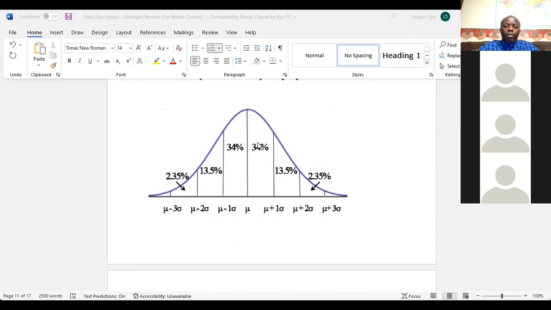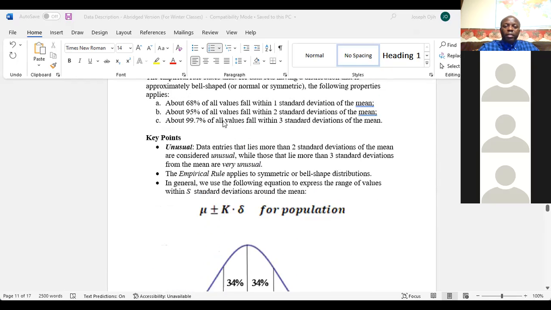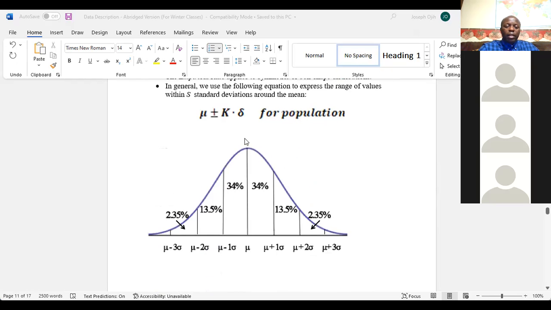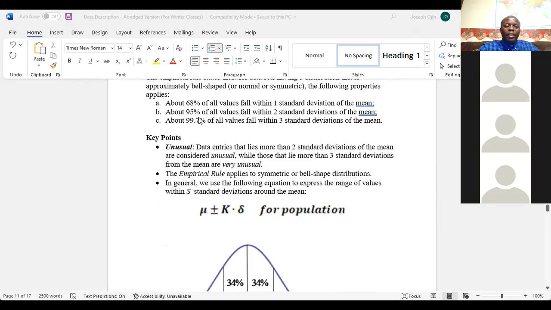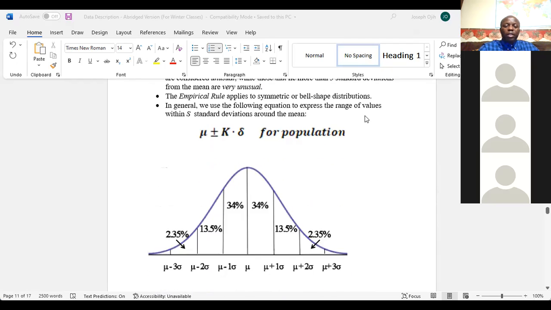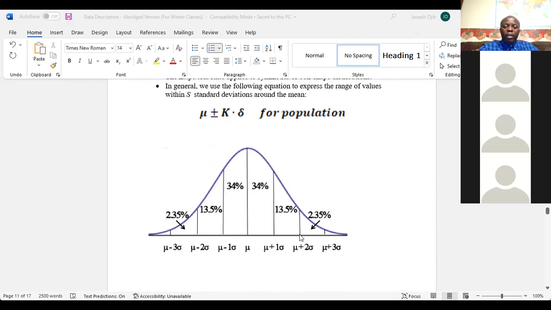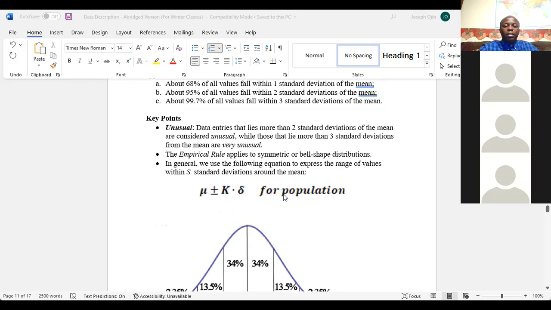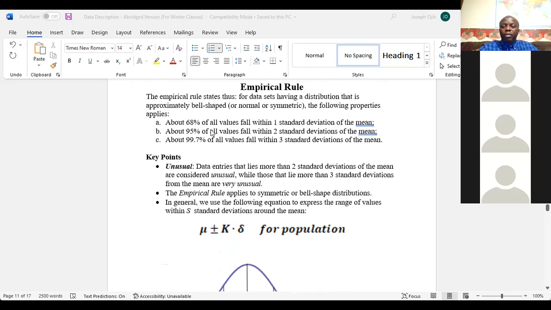On the right side, we have 34%. So 34 plus 34, when you add them together, you're going to get 68%. Now, it says about 95% of all values fall within 2 standard deviations of the mean. This is the 2 standard deviation of the mean right here on the right side. So if you add all numbers from here, 13.5% plus 34% plus 34% plus 13.5%, you get 95%. So you can verify that with your calculator.